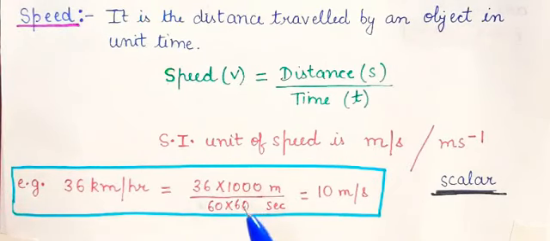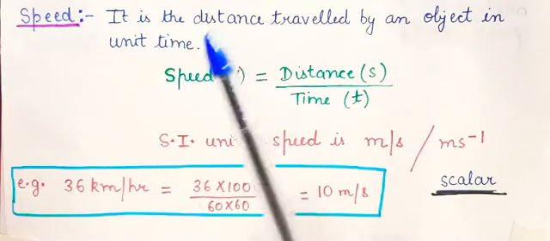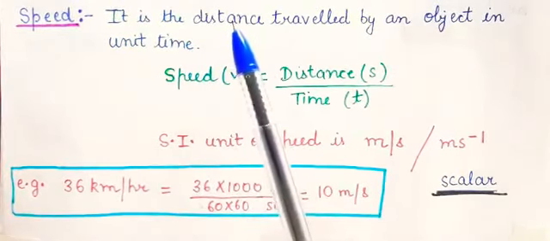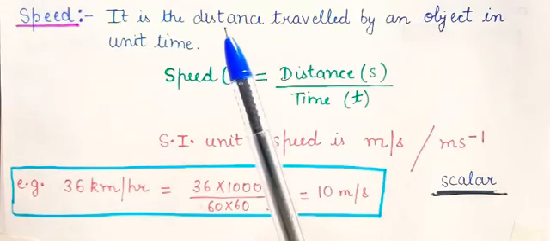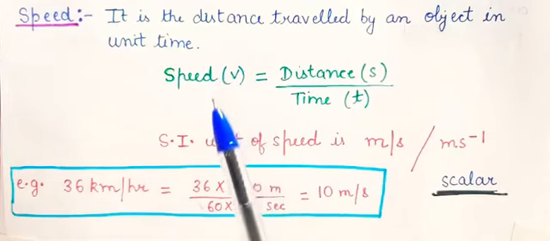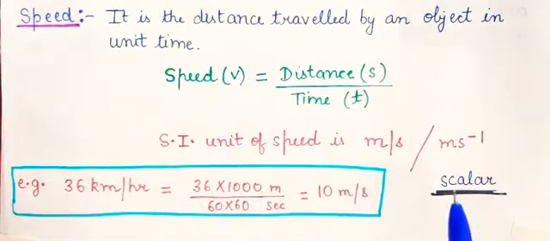Are you clear? Okay. Now this speed, it is a scalar quantity. Why is it a scalar quantity? Because it is the distance traveled, and distance we discussed in the first lecture. It is a scalar quantity. It has only magnitude, no direction. That's why speed is also a scalar quantity.